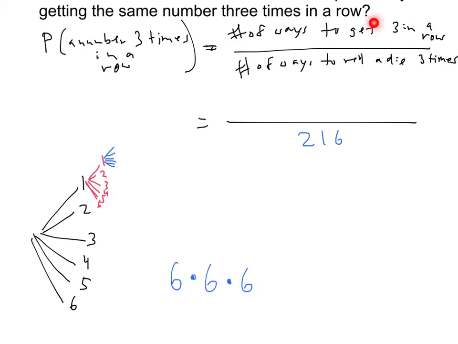Well, now, how about our top number? How many ways are there to get the same number 3 times in a row? Well, we can kind of list this out. We could get 1, 1, 1. That's the same number 3 times in a row. Or we could get 2, 2, 2. We could get 3, 3, 3. 4, 4, 4, 5, 5, 5, or 6, 6, 6. So how many ways is that? 1, 2, 3, 4, 5, 6. So our answer would be 6 out of 216. And you can reduce that, but for the sake of this video, I'm not going to do that.